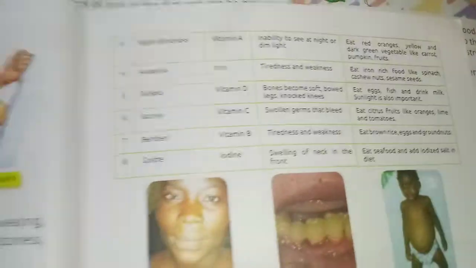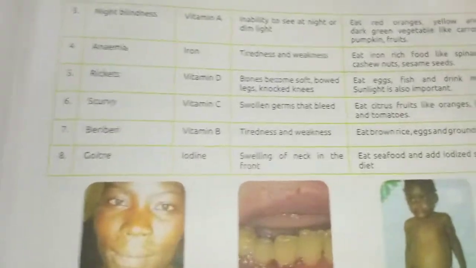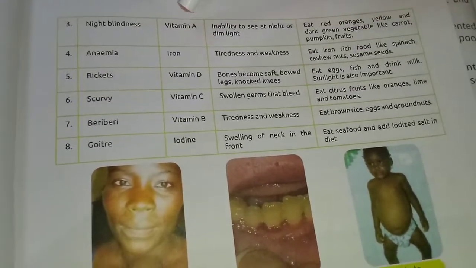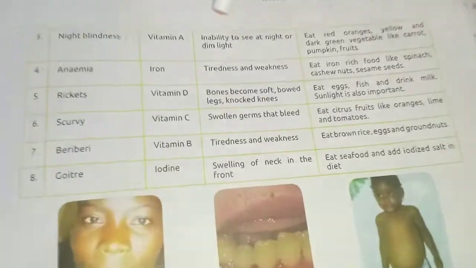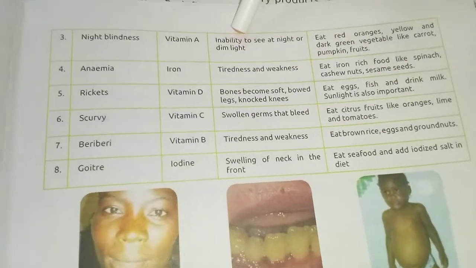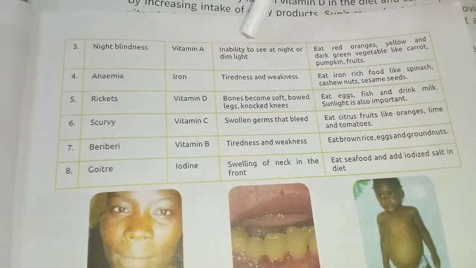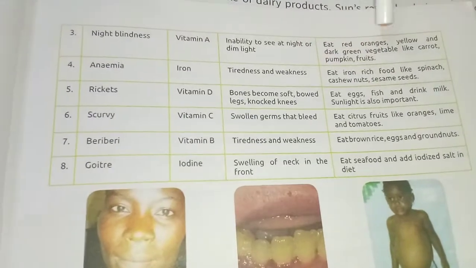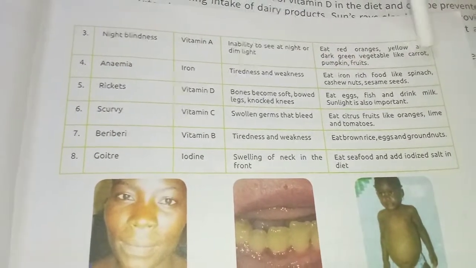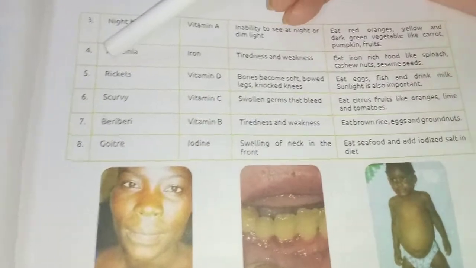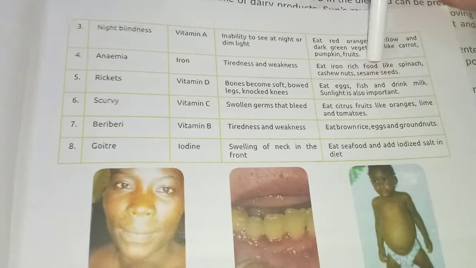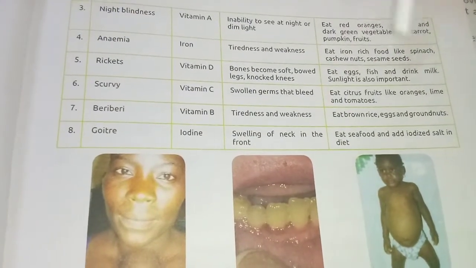Next, night blindness. Lack of nutrient, vitamin A, and the symptom is inability to see at night or in dim light. What is the prevention? Eat red, orange, yellow and dark green vegetables and fruits like carrot and pumpkin. Next, anemia. Lack of the nutrient iron, causing tiredness and weakness. Eat iron rich food like spinach, cashew nuts, sesame seeds.